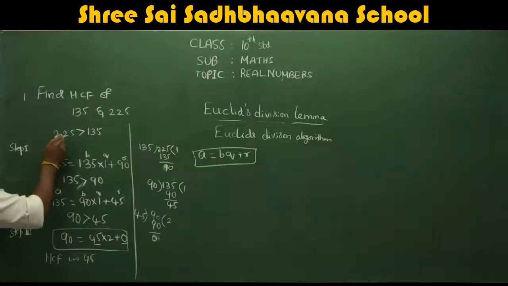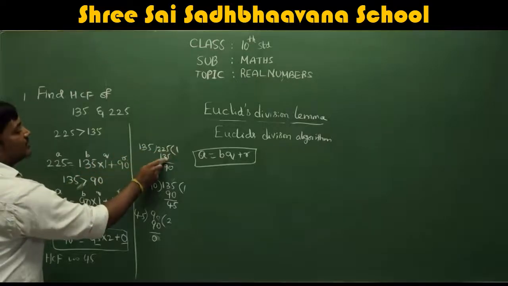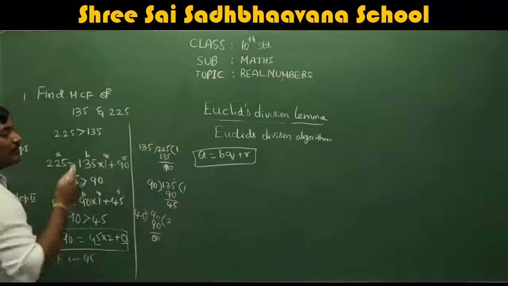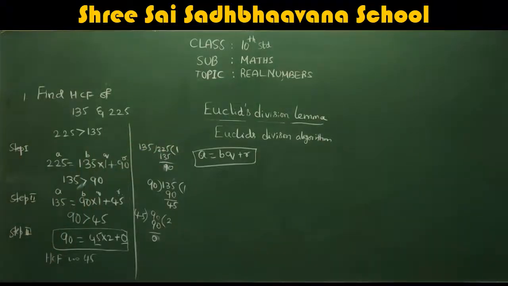We know that 225 is greater than 135. So take 225 and divide 225 by 135. You divided, you got 135 ones are 135, and the remainder is 90. Express this in the form A = BQ + R. What is A?